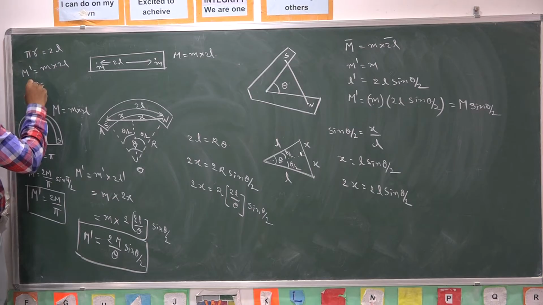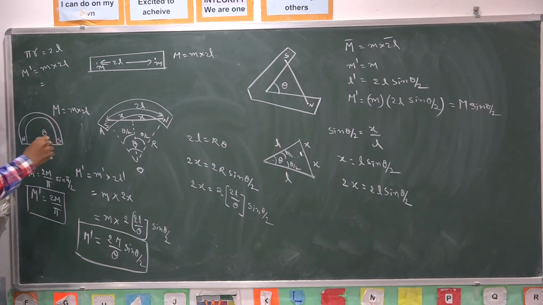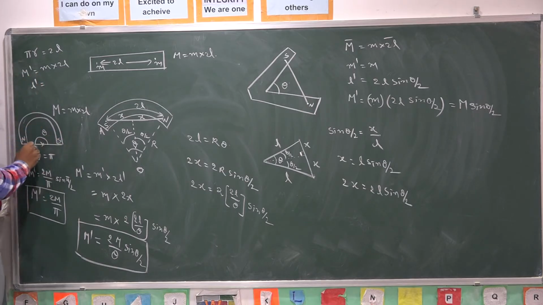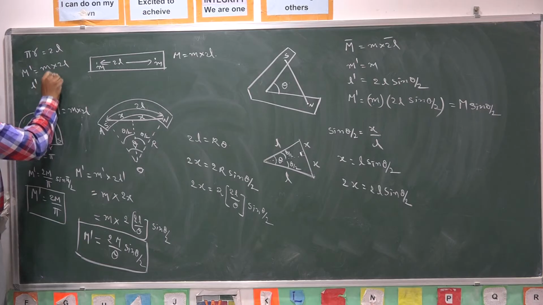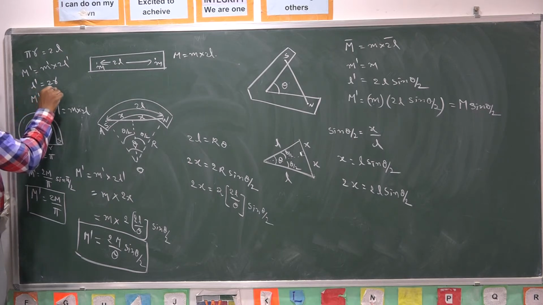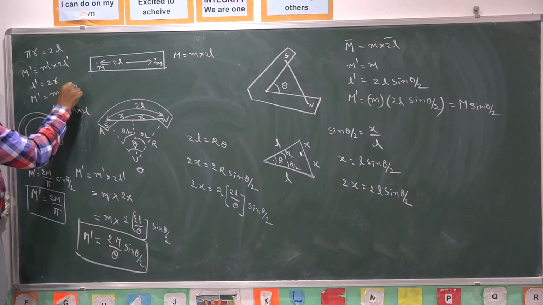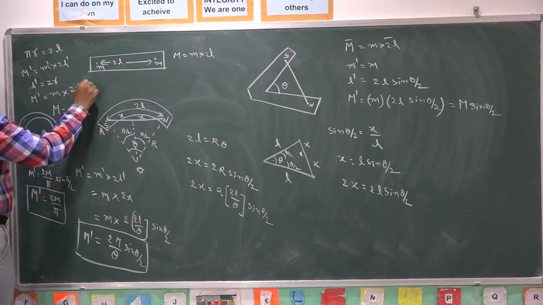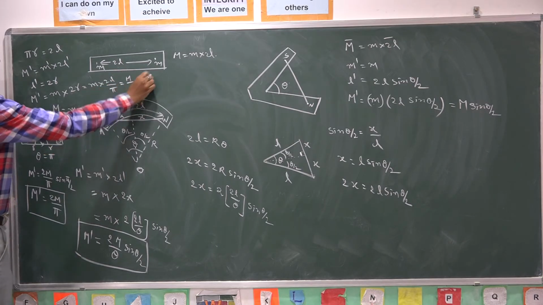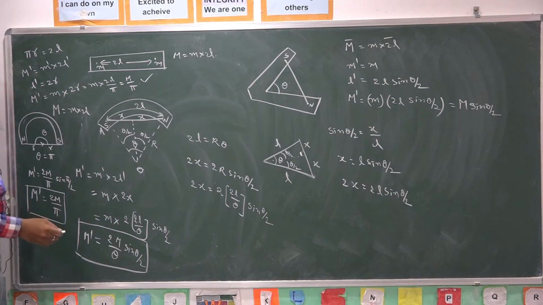The new length of the magnet is, this is radius r, 2r. 2r is the new length of the magnet. New pole strength into new length of the magnet I should take. New magnetic moment is, pole strength is not changing, new length of the magnet is 2r. r value is 2L by pi. Small m into 2L, capital M, by pi times 2, so 2M by pi. The same thing I verified here.